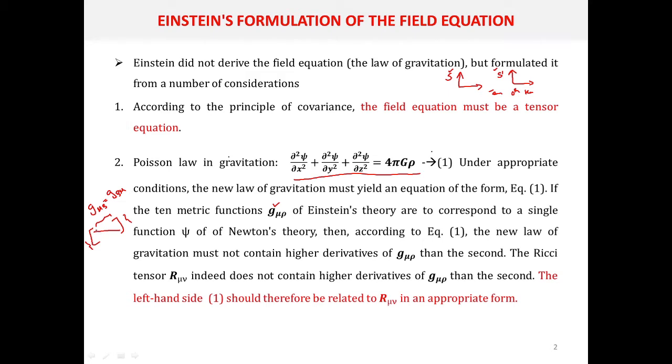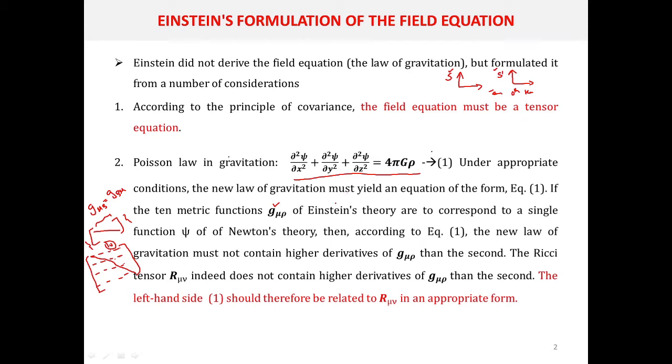In the general theory of relativity, we are considering a 4-dimensional space, so there should be 4 rows and 4 columns for your metric. Since this metric is symmetric, only these 4 entries, and then 5, 6, 7, 8, 9, 10, only 10 independent elements should be there for this metric tensor.